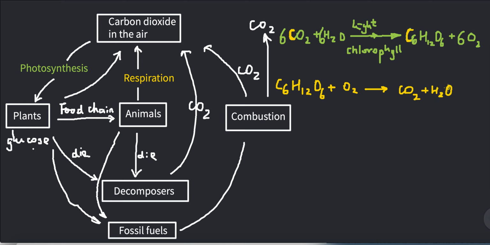The purpose of respiration is not to produce carbon dioxide and water, it is to produce energy. Both plants and animals need energy to grow, but in the meantime, carbon dioxide and water are produced. For the balanced equation, 6 oxygens are needed to produce 6 carbon dioxide and 6 water.